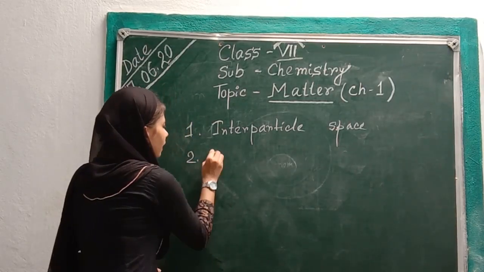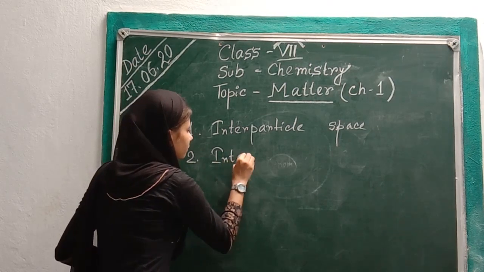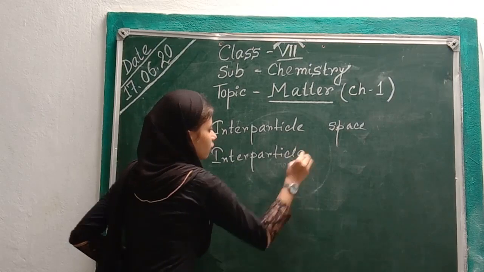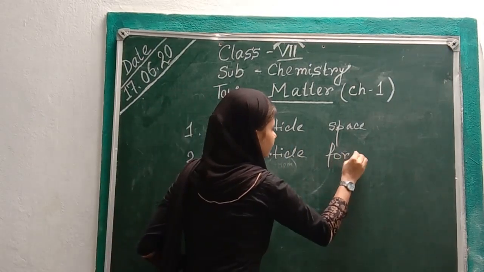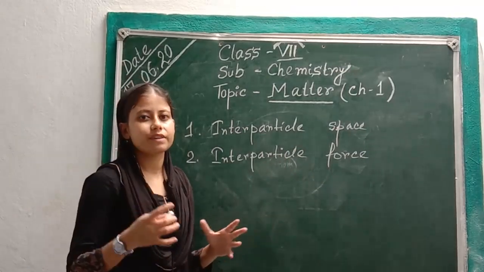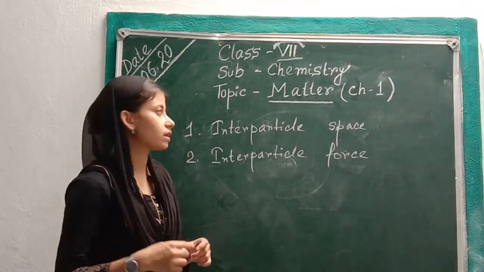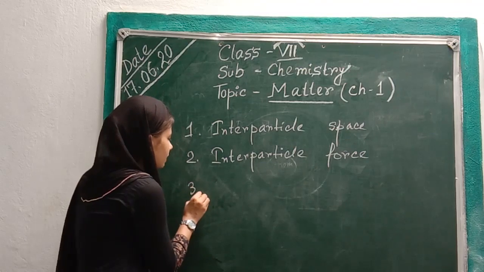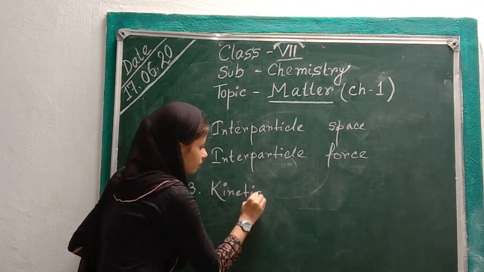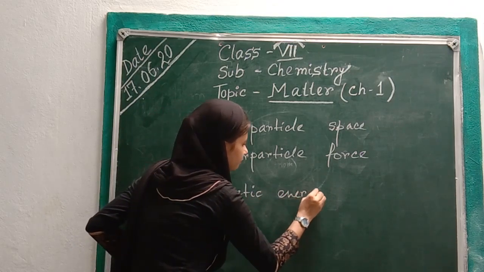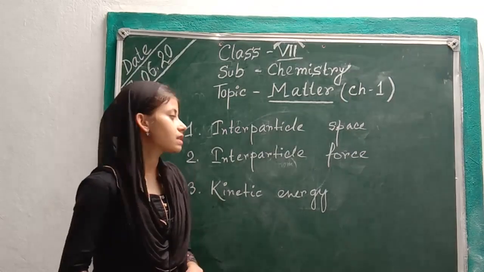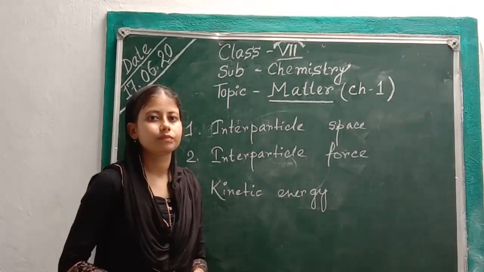Second thing is interparticle force. Interparticle force is the force of attraction between the molecules of a matter. Now the last one is kinetic energy. Kinetic energy is the amount of movement of a particle.